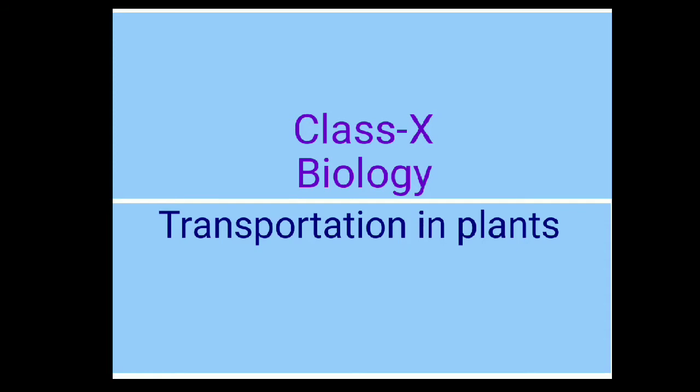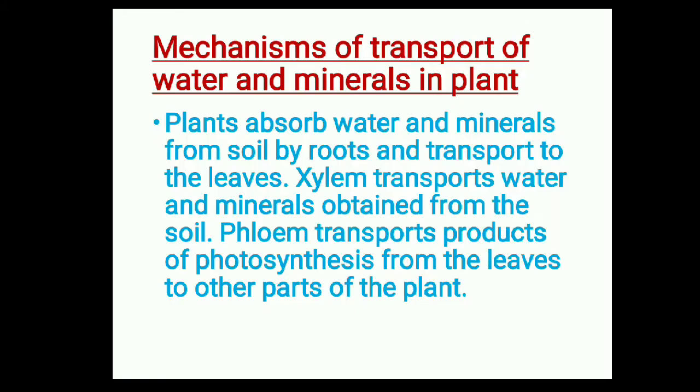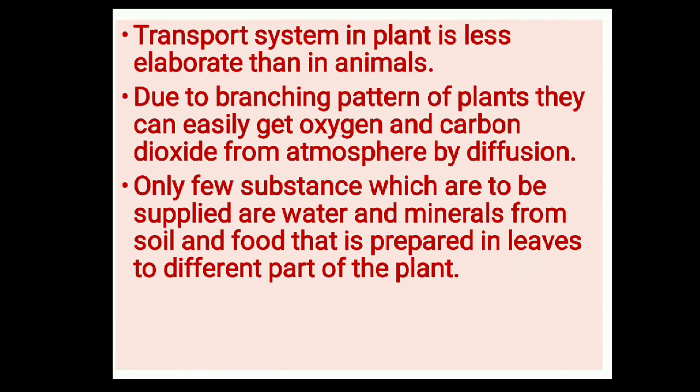We know that human beings are very complex, so they have a complex system for the transportation of these substances. But a plant is less complex, so the transportation system in a plant is also comparatively less complex. Due to the branching pattern of the plant, they can easily get oxygen and carbon dioxide from the atmosphere by the process of diffusion.